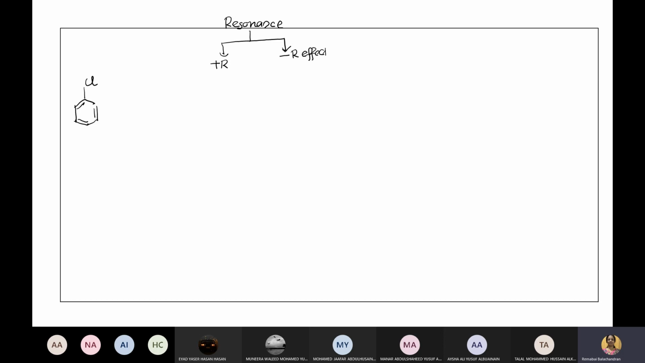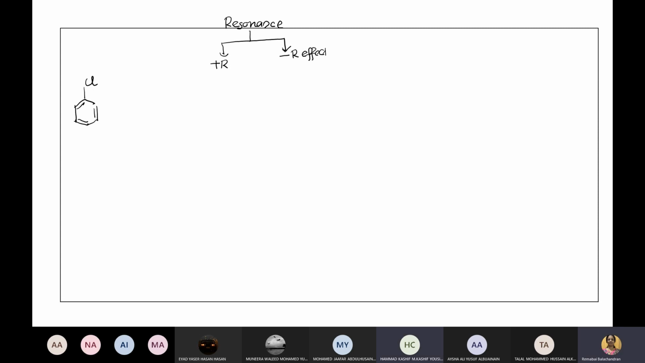Just imagine. Did you understand what I did? Please respond. Okay, can you repeat? See, resonance is of two types. One is called plus R, the other is called minus R. I'm going to explain the difference between plus R and minus R with an example. So I just drew chlorobenzene. Is it okay?